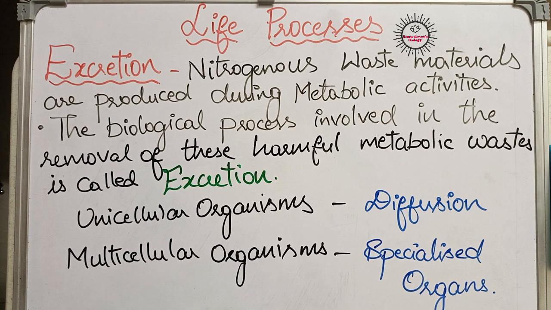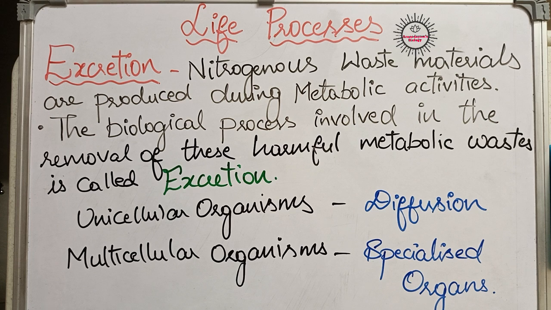Take respiration in plants. During respiration, carbon dioxide gas is produced as a waste material and it also leaves the plant body through the stomata of the leaves. Coming to respiration in animals, carbon dioxide gas is produced as waste material and it is removed from our body through some respiratory organs. For example, we have the nose and nostrils. Through the nose and nostrils, this waste carbon dioxide gets rid of our body.